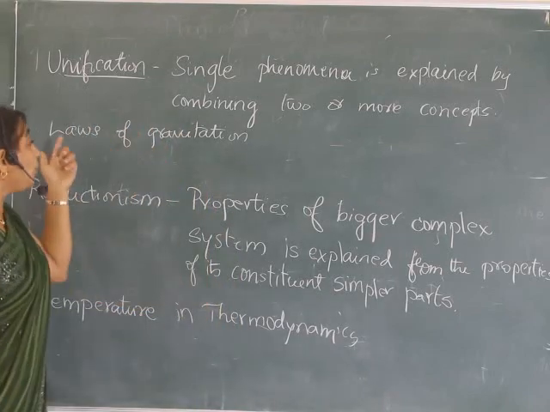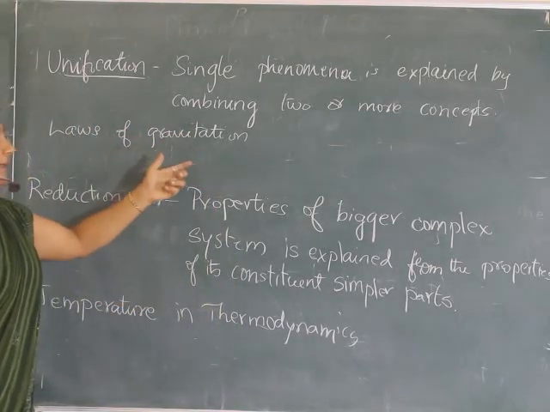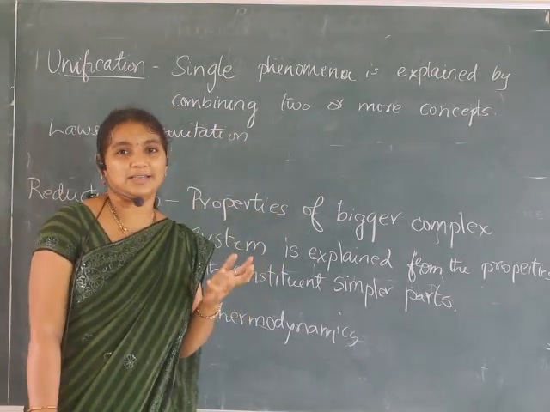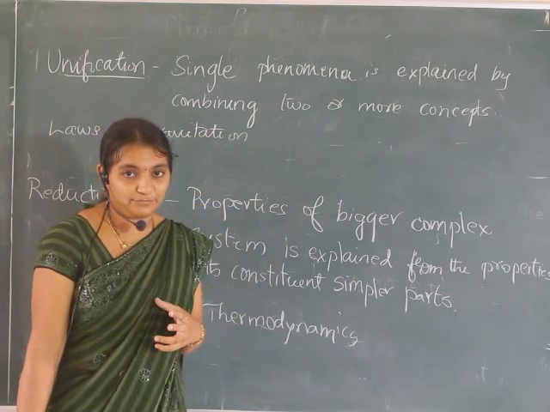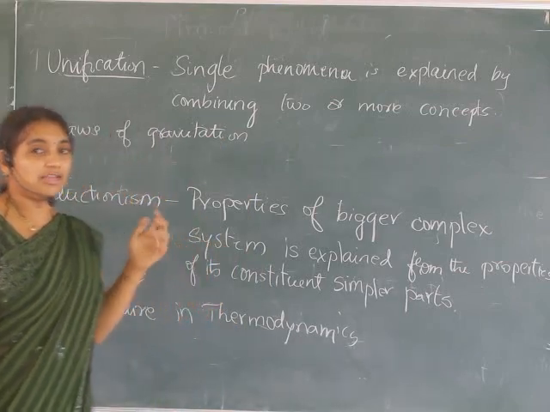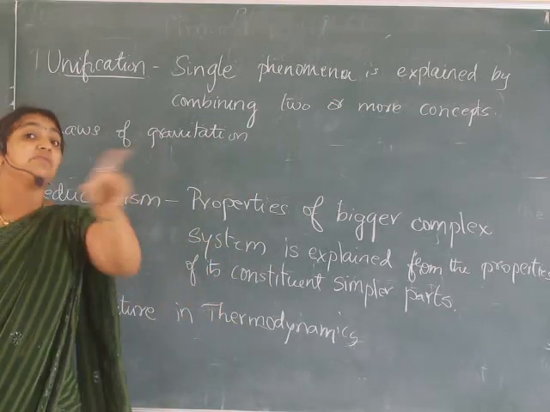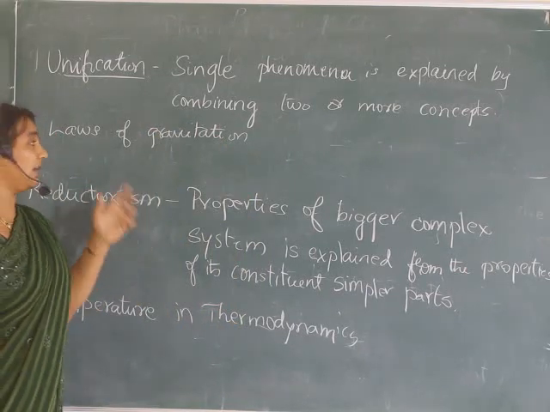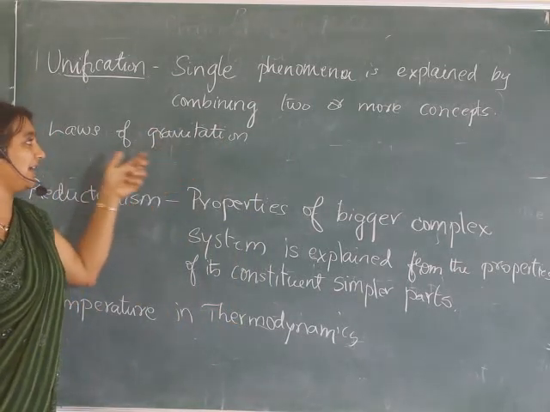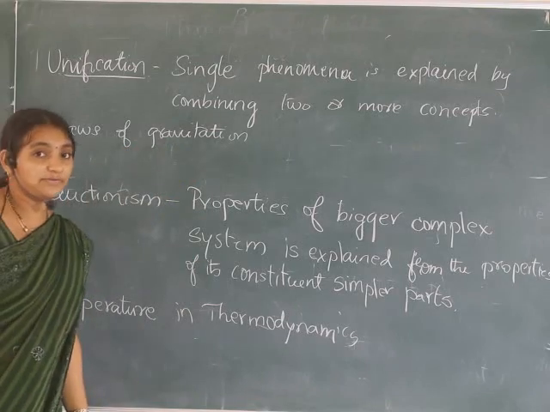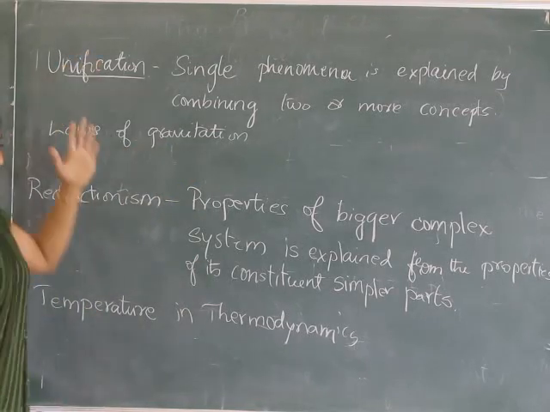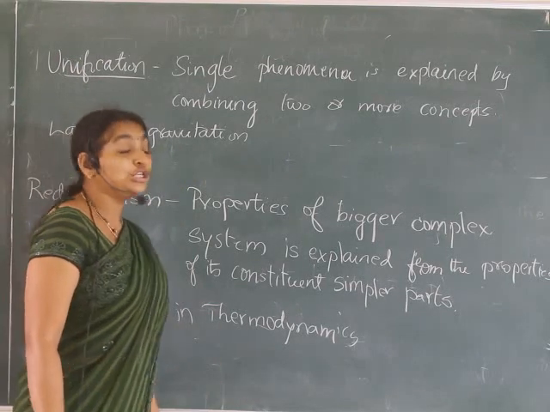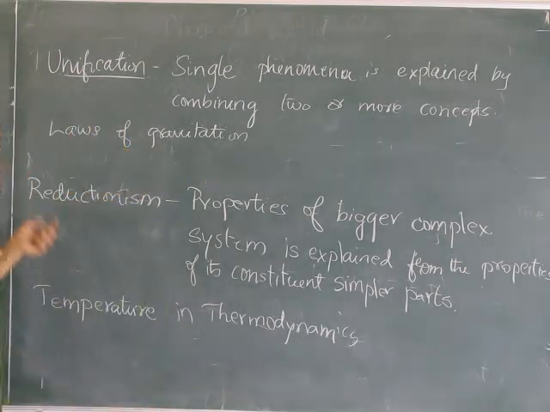So one law is explained by combining two or more concepts, like not only why the apple falls on the ground, we can also explain why the moon is revolving around the earth. So many concepts are coming under the law. Two or more concepts can be explained using the laws of gravitation. That is nothing but unification, combining. So a single phenomenon is explained by combining two or more concepts.